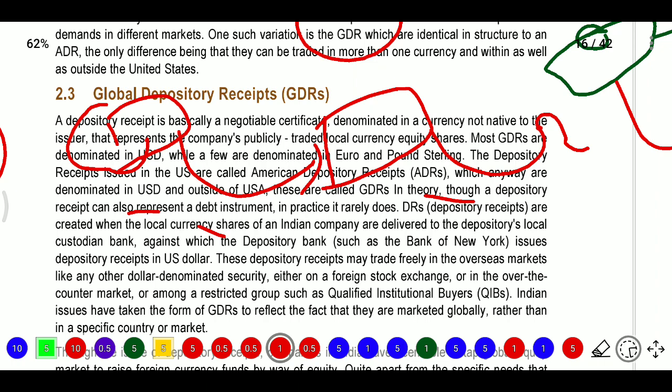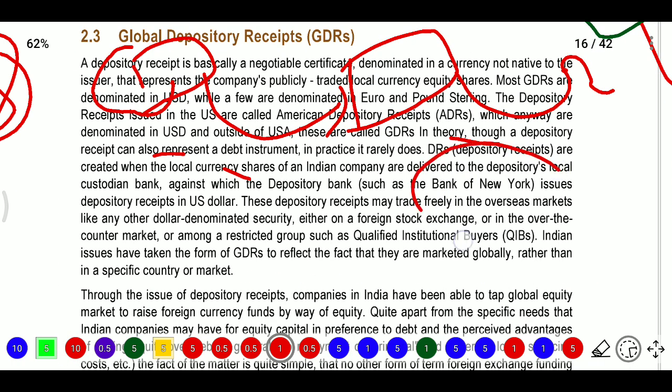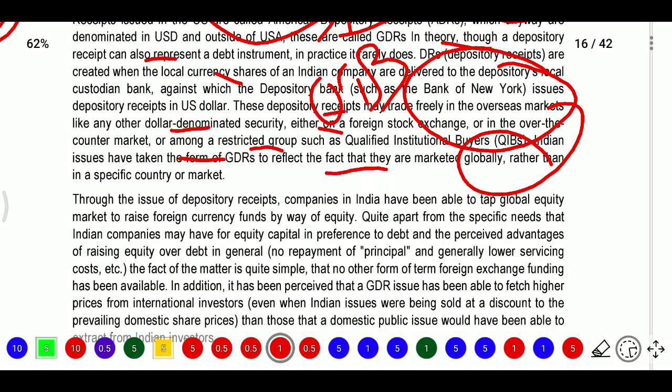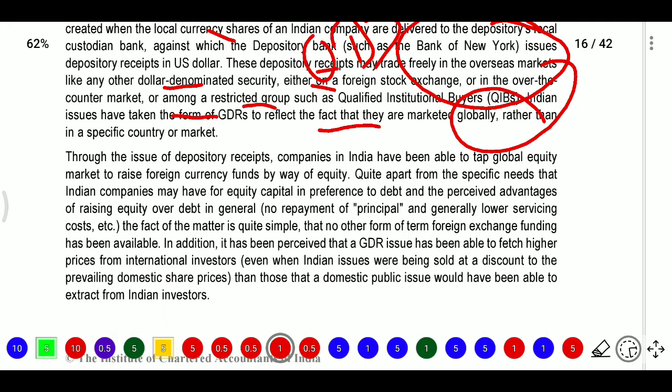The depository receipts may trade freely in overseas markets like any other dollar denominated security, either on a foreign stock exchange, or in the OTC over the counter market, or among a restricted group such as QIBs. Indian issues have taken the form of GDRs to reflect the fact that they are marketed globally rather than in a specific country or market.